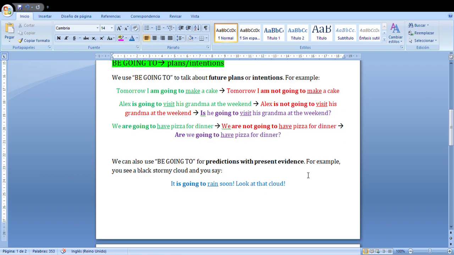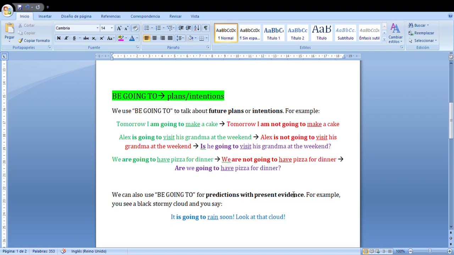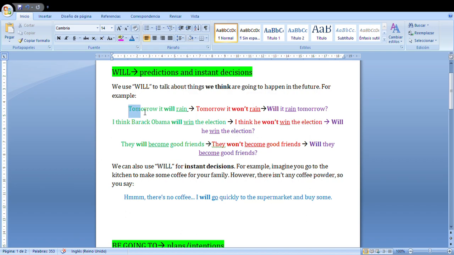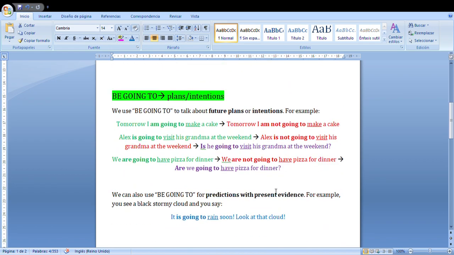Okay, this is a common mistake. Finally, we can use be going to for predictions, like will, but with present evidence. What is that present evidence? Okay, for example, you see a black stormy cloud and you say, it is going to rain soon. Look at that cloud. In the previous case, we said, tomorrow it will rain, mañana lloverá, but now I'm watching the cloud, the black stormy cloud. Estoy viendo la nube, so I can say that it is going to rain, va a llover. It's almost certain, casi seguro que va a llover, okay?